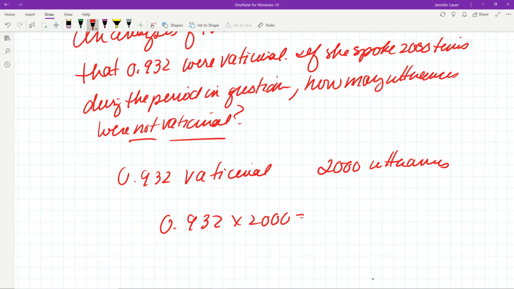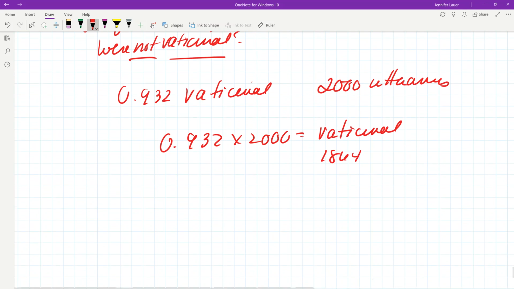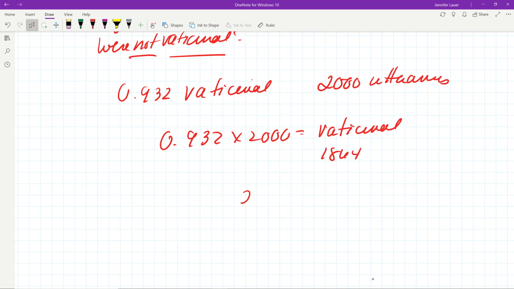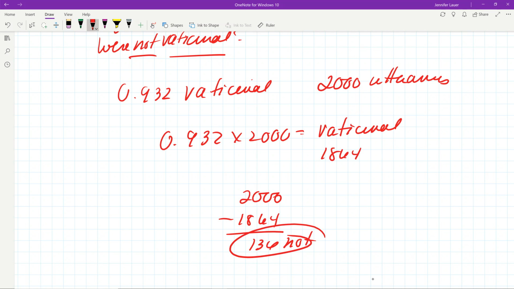First of all, I want you to understand this is giving us vaticinal, and there's 1,864. But the question is how many were not vaticinal. So I'm just going to take the total number and subtract 1,864 from it, and that's going to give us 136 were not. So that's your answer.